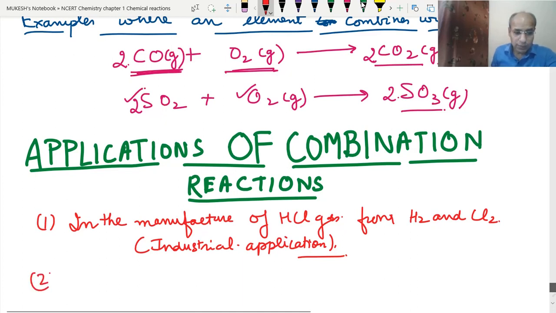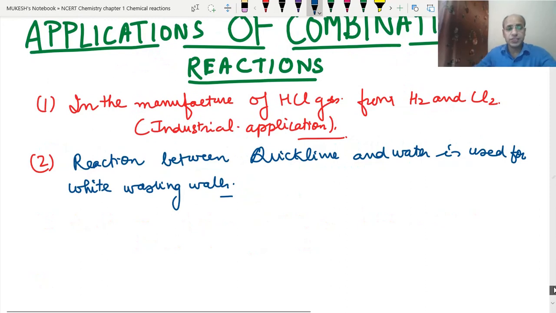Number 2, the reaction between the quicklime and water is used in whitewashing. Okay, see, actually what is whitewashing? Right now these days we say paint on the walls, but around 20, 25, 30 years back, we were not used to having paints on the walls. Everybody was doing this whitewashing with different colors after mixing the different colors. So this was the norm.